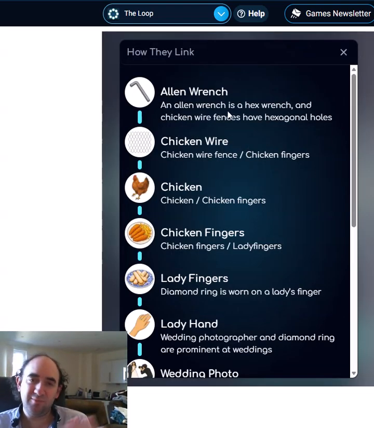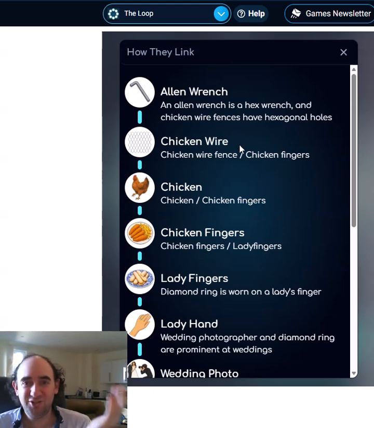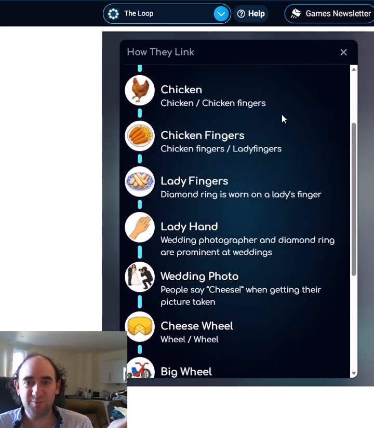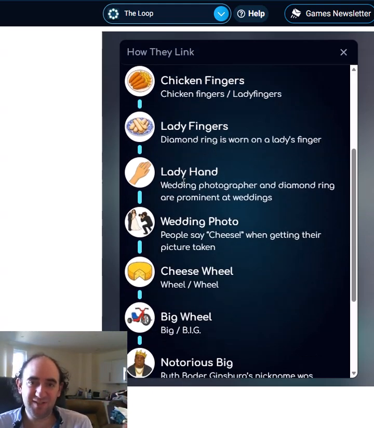So it was a wrench. I said that word at one point. It's a hex wrench and it's chicken wire that's got hexagonal holes. Yeah, I just haven't used an Allen wrench enough, apparently. And I'm sure it's called an Allen key in this country. I think maybe that's just the American name for it, and I'm going to use that as an excuse. But it's probably the same shape in both countries, so it's not a very good excuse. Anyway, chicken wire, chicken fingers, we worked that out. Ladies' fingers, fingers and wedding rings, we got that.